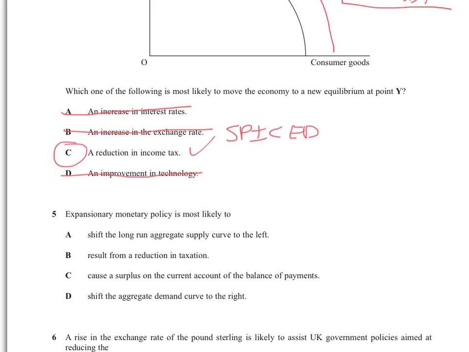Right, expansionary monetary policy. We love these words now. We've got used to them. We're not scared of them anymore. We laugh at them, in fact. Right, expansionary. That just means AD is going up. Right, and remember, a monetary policy is always to do with the base rate, money supply, and the exchange rate, but mainly the base rate. Right, what's expansionary monetary policy going to do? It's going to make AD go up. So that's wrong. It's got nothing to do with that.